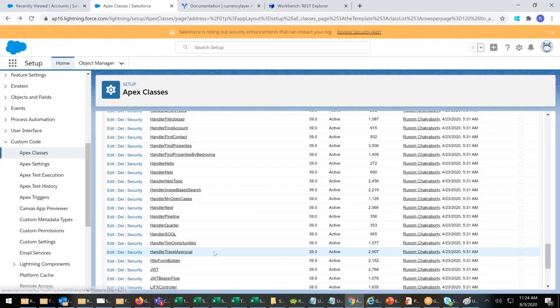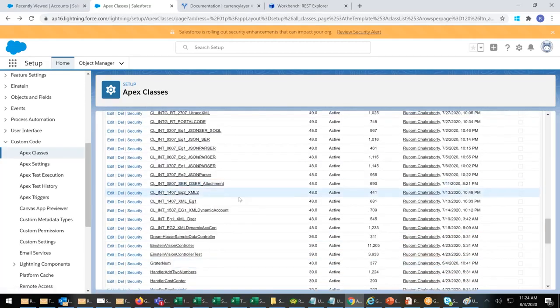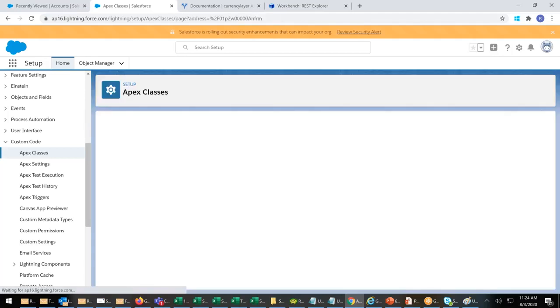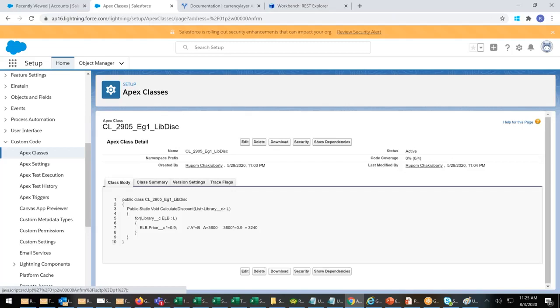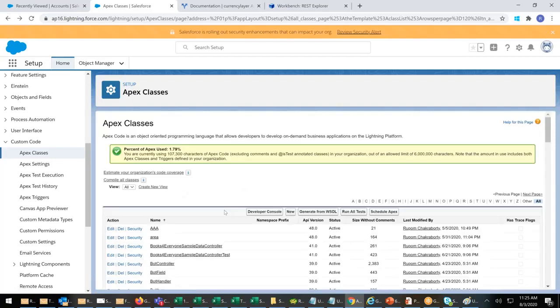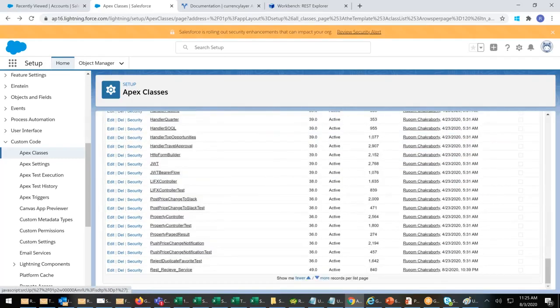I go ahead and open one of the programs that we have written, library discount. Do you see any difference? At this moment, I don't see any difference. It's the same. Here also I can download the program. By looking at this class, nobody can say it's a service. It looks like a normal class.